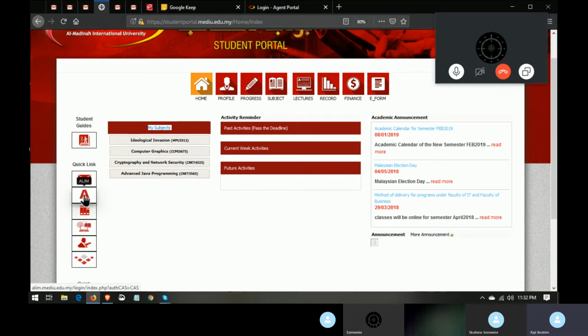Sorry, the Alim. This capital A is Alim. This is where we'll be doing our exams in the school. And for those that are doing short semester right now, this is where they are going to write their exams.